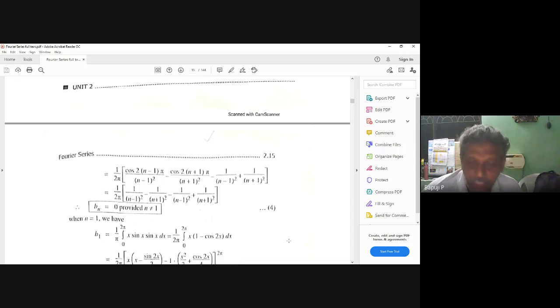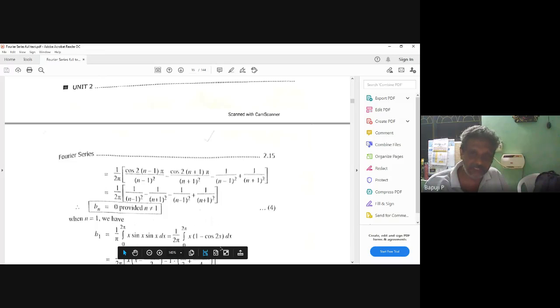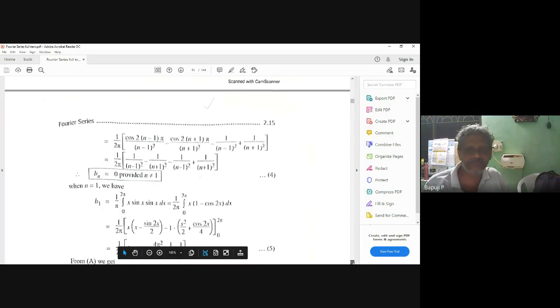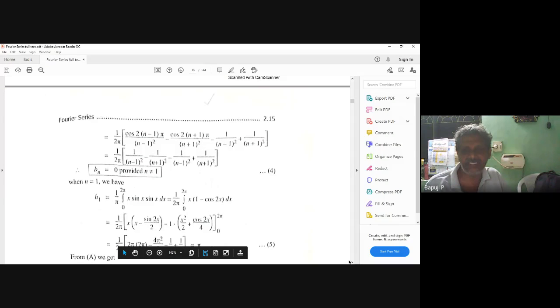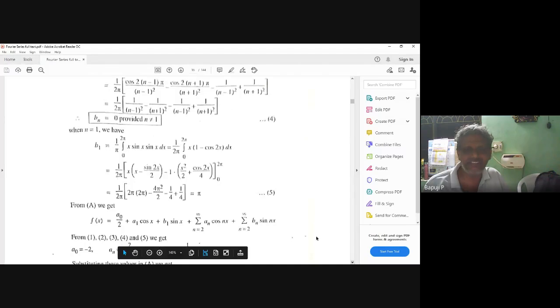Sin square x. But in integration, anywhere you get sin square or cos square x, how do you let it off and perform? Sin square x means you can write (1 minus cos 2x) by 2. Cos square x means (1 plus cos 2x) by 2. That way you can always remember. Sin cube x, you can bring from sin 3x. Cos cube x, you bring from cos 3x. So this fellow I will write as 1 minus cos 2x. Correct? Now again attack the old story. X into this, 1 minus this, integrate and apply the limits. You can check this yourself. So finally what I am getting is B1 is equal to pi.